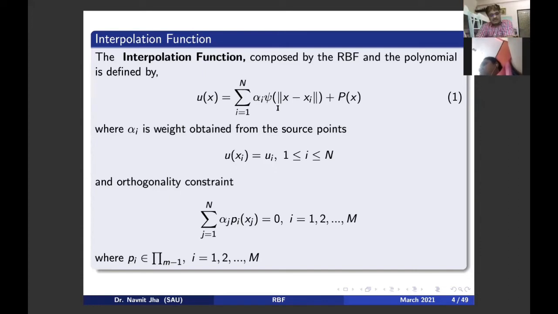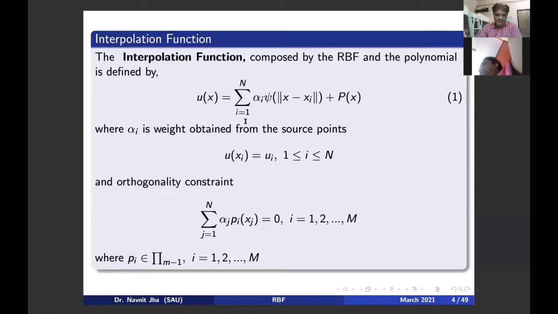Now the value associated with it is alpha i. Alpha i is called the RBF weight, and it is obtained whenever we are interpolating some data. As in the WhatsApp file, I told you that I know the value of u at x0 and x1.